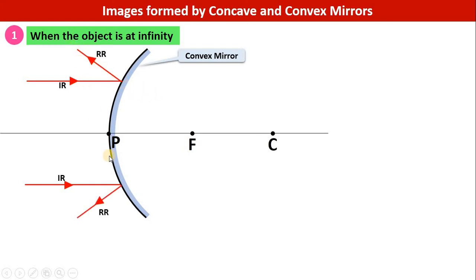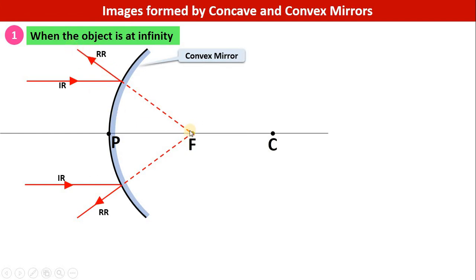Look at these two reflected rays. These reflected rays will not intersect each other on the left side of the mirror, but if you virtually produce them backwards, you will find that they will actually intersect at the focus. In fact, this is one of the rules of ray tracing, that whenever any incident light ray which is parallel to the principal axis strikes the convex mirror, then the light ray will reflect in such a way that it appears to be coming from the focus of the mirror.